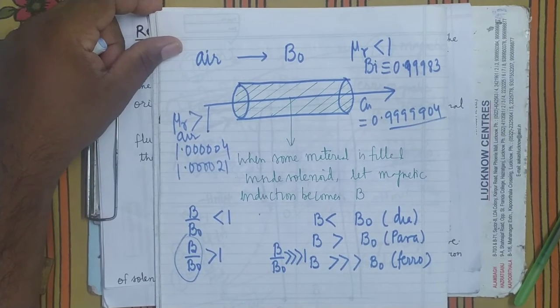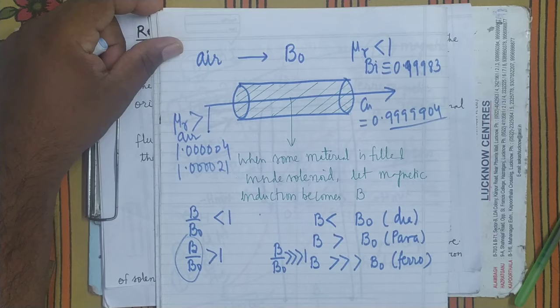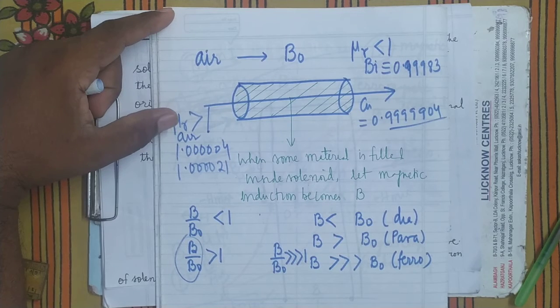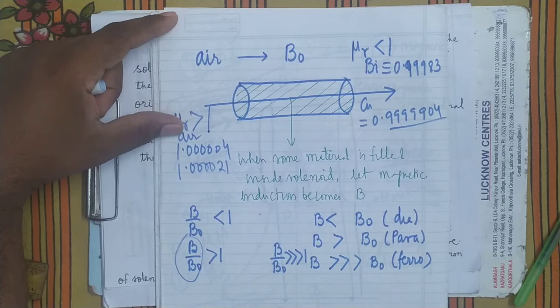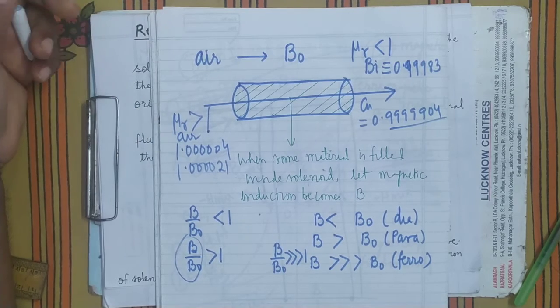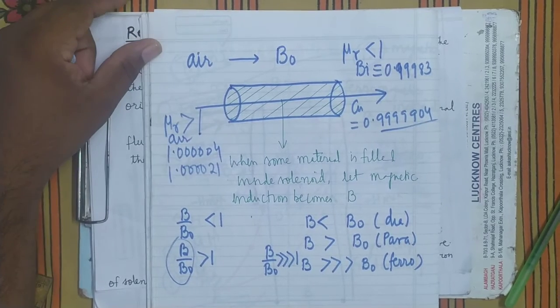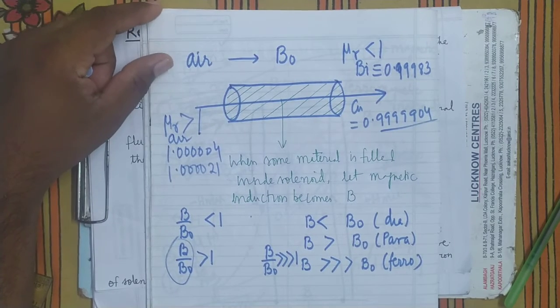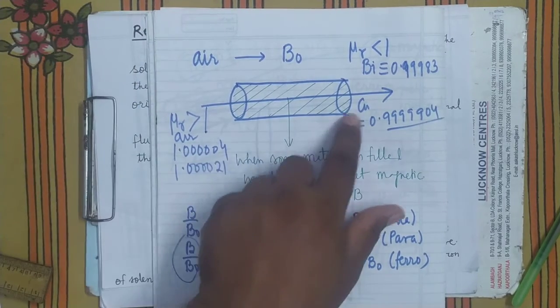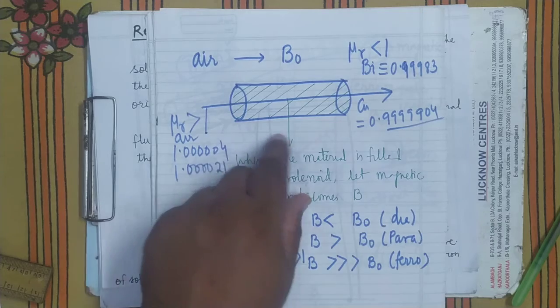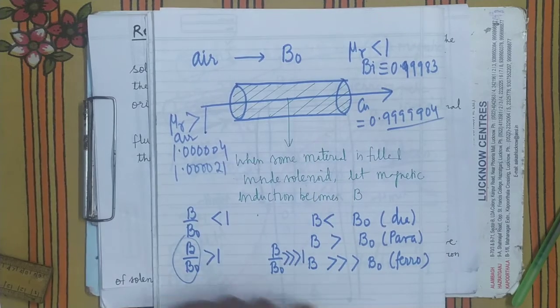The values are not important. You only need to know that for paramagnetic material it is greater than 1. Since the relative permeability of paramagnetic and diamagnetic materials is not very different from 1, it is almost equal to 1. Therefore, these materials don't have much utility. They will not make any difference on replacing this space by the material.